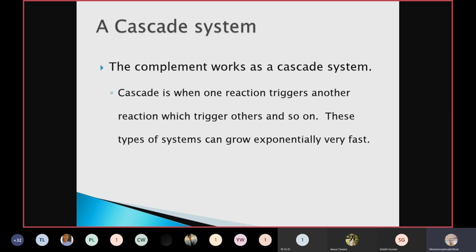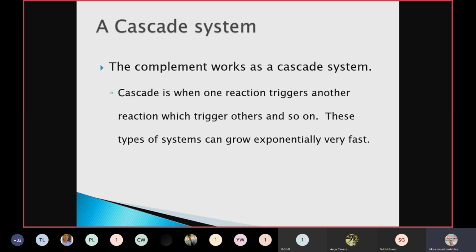After C1, C4 will come, and that C4 will get cleaved into 2 parts. One is the larger part and another one is the smaller part. The larger part will bind to the cascade and smaller part will release into the blood system to attract other cells at the invading pathogen, at the site of invasion, or wherever in the body the pathogen has been detected.